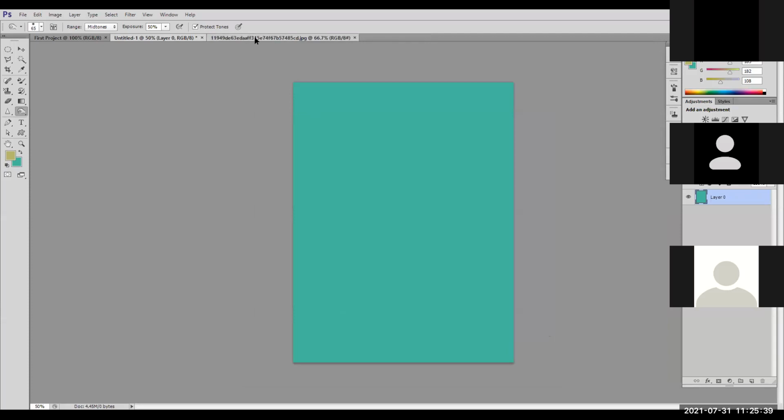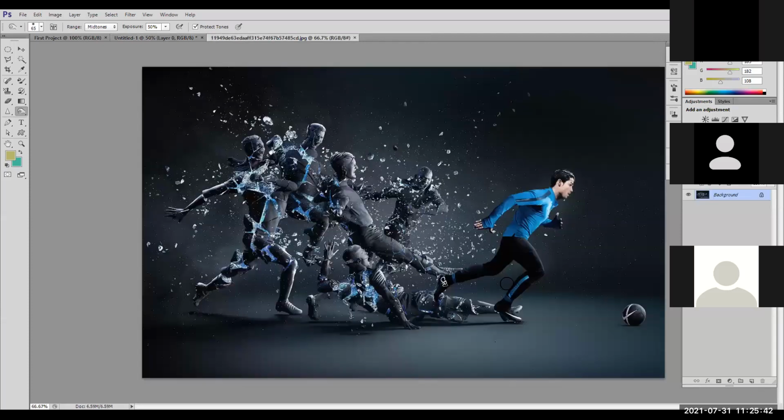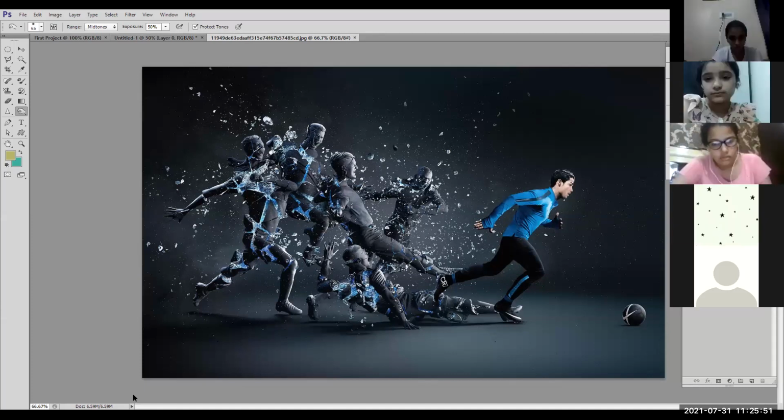And when I open an image, this image is opened as a new file, as the background layer, and it is locked. When I opened the file, the image has been opened as a background layer, base layer, and this layer is locked and I can unlock it to edit it. Okay, on opening, an image will always open in a new file and will be treated as a background layer. We can place other objects and we can draw on this picture by using the tools.